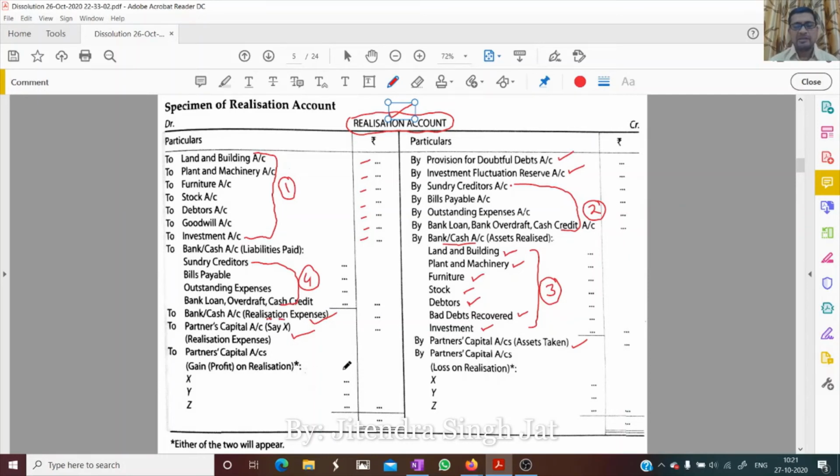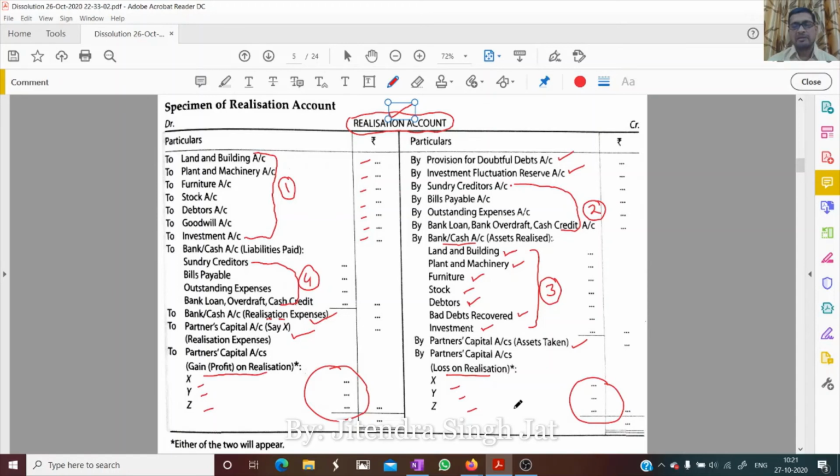If the balance remains on the debit side, that is gain on realization, and it will be transferred to partners' capital accounts in their profit sharing ratio. If the balance is remaining on the credit side, that is loss on realization, and loss on realization is transferred to the partners' capital accounts in their profit and loss sharing ratio. I hope this point is clear to everyone. I hope the realization account is clear to everyone.